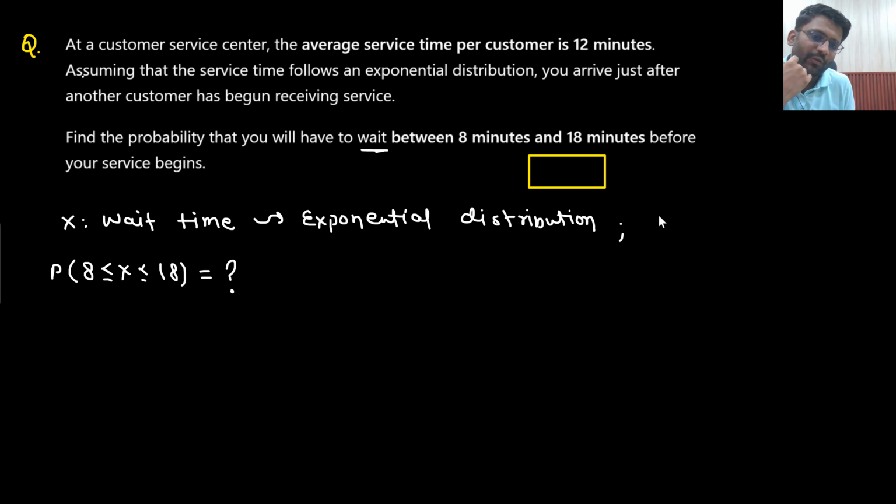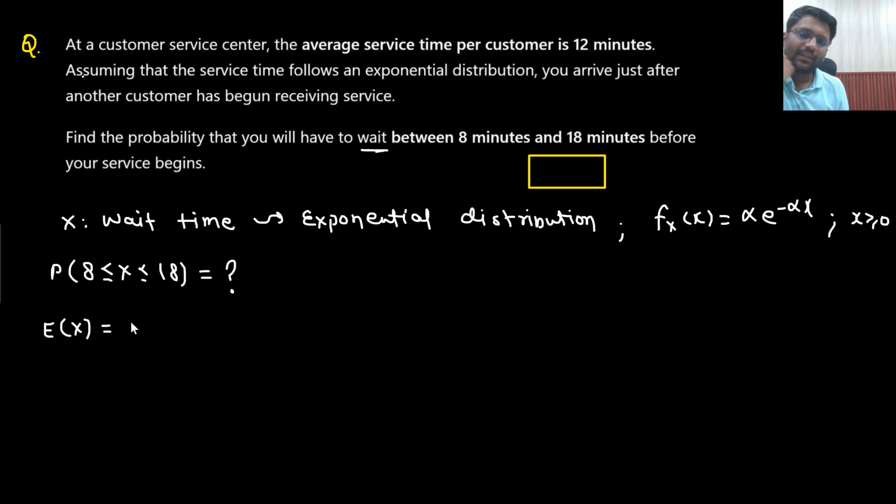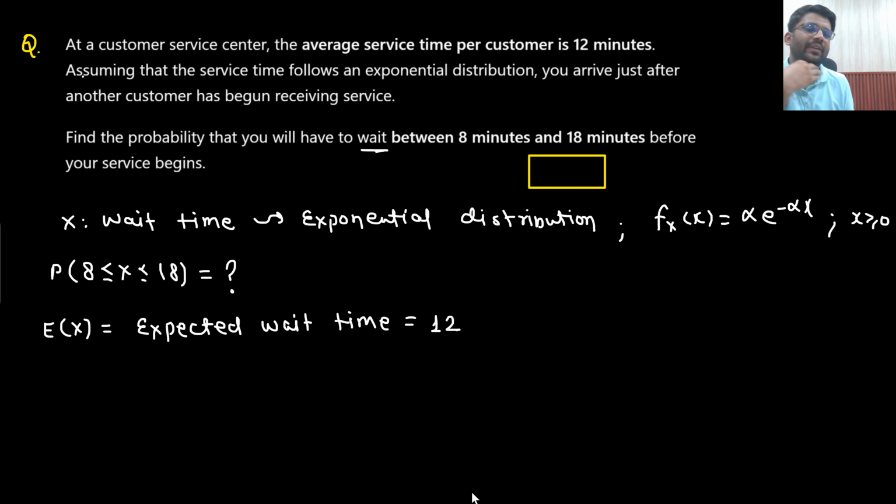So can you let me know what will be its PDF? Sir, the PDF will be alpha e to the power minus alpha x, with x greater than or equal to 0. Now, what is the expectation of X, your expected wait time? Sir, my expected wait time is 12 minutes. So the expectation of X is given as 12.